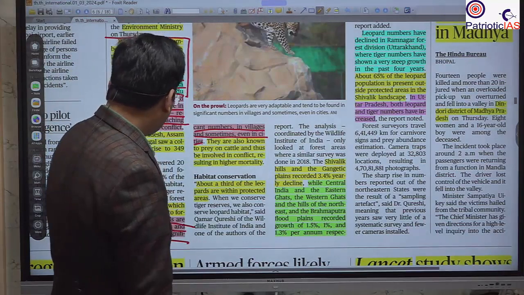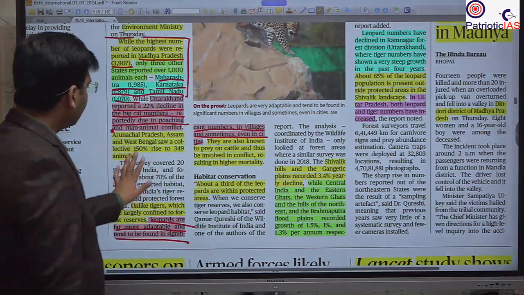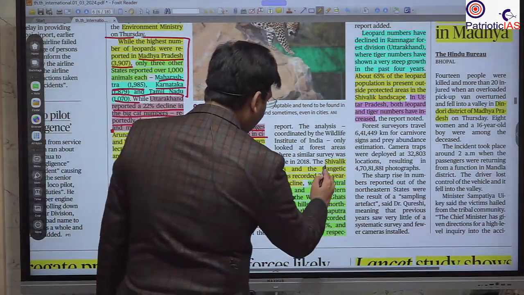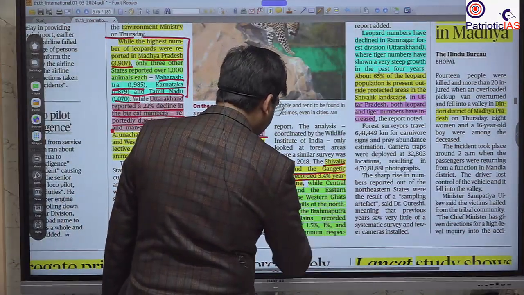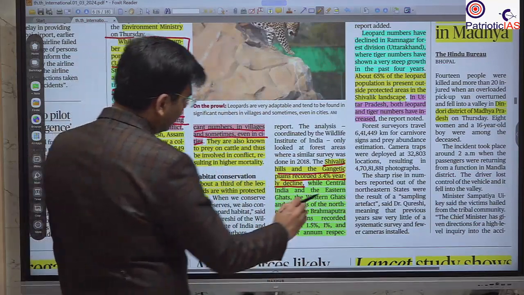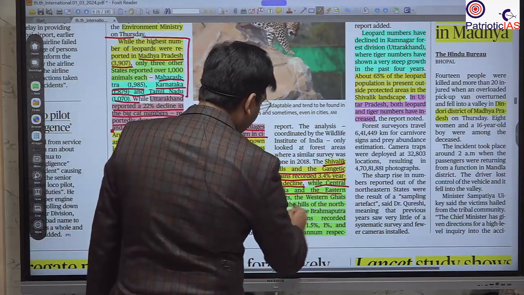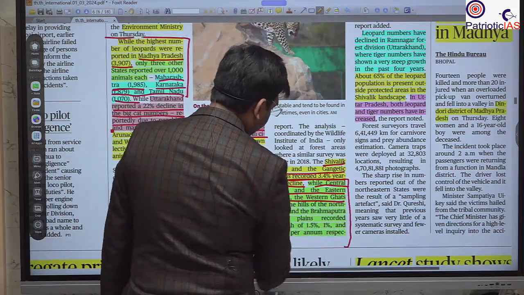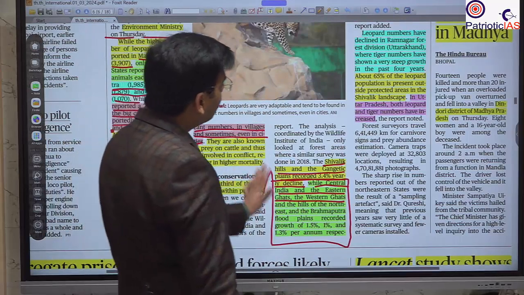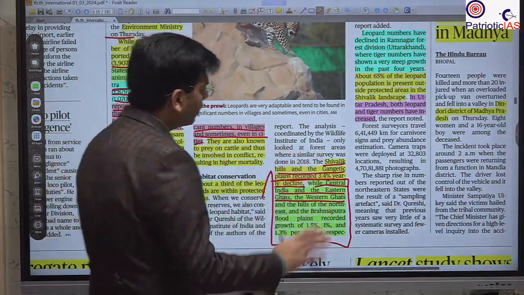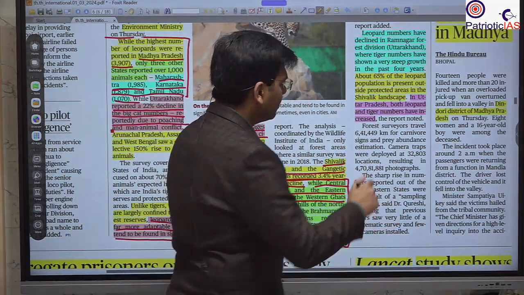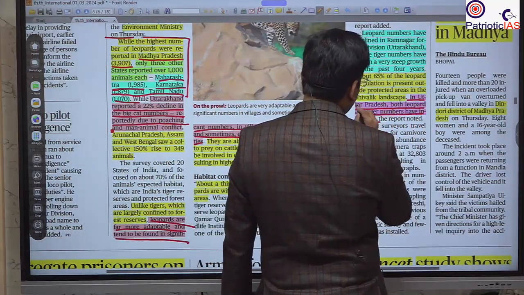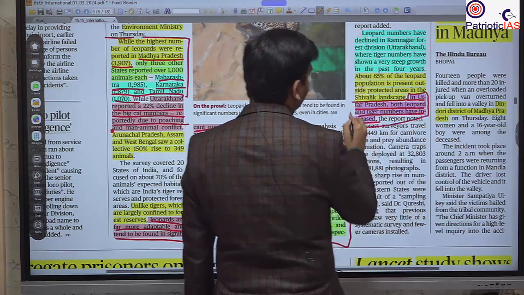You should also remember that the number of this leopard has been decreasing in the Shivalik Hills and Gangetic Plain. Okay, so there has been a decline, but in the Eastern Ghats and Central India, the number of leopards is increasing. This is good, but in Uttarakhand this is decreasing. One more thing you should remember for the UPSC: Uttar Pradesh has both leopard and tiger numbers increasing. This is here for the UPSC.